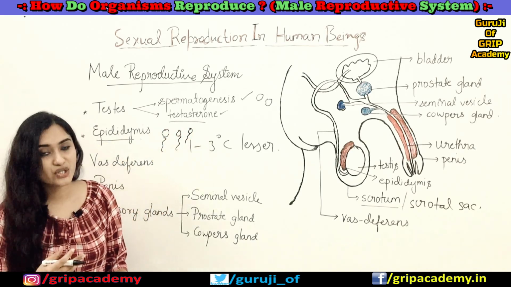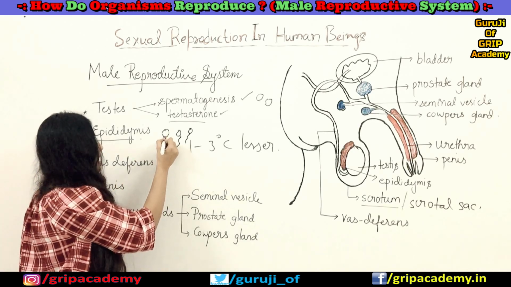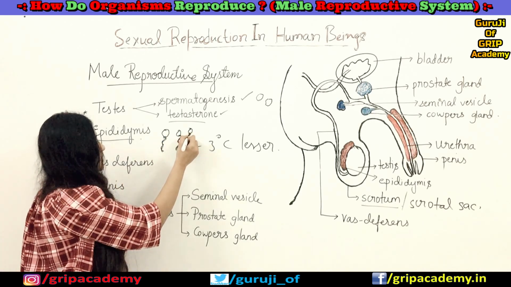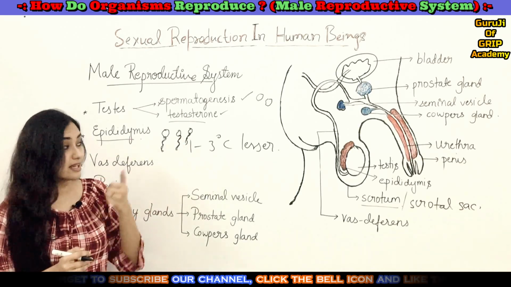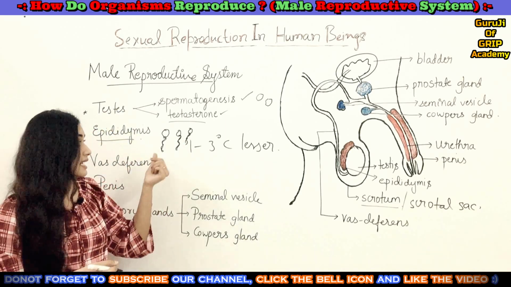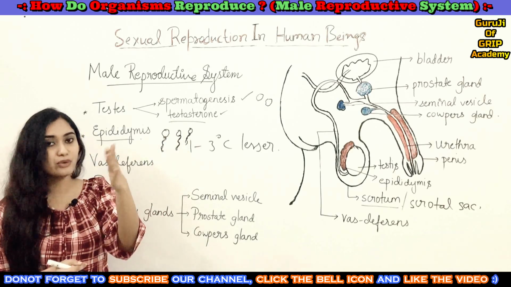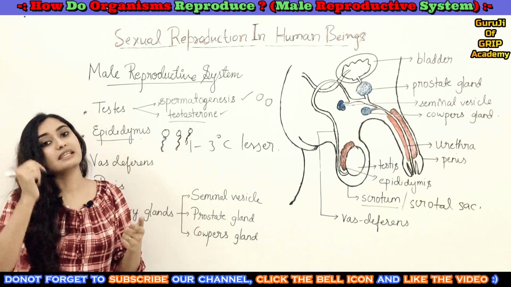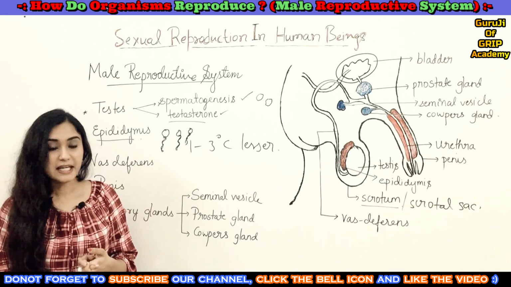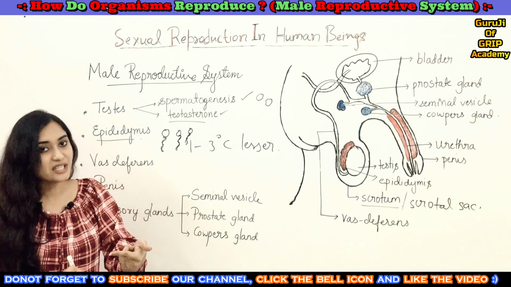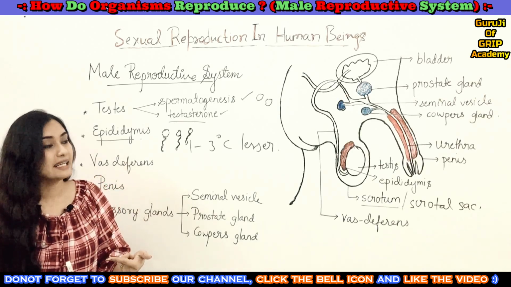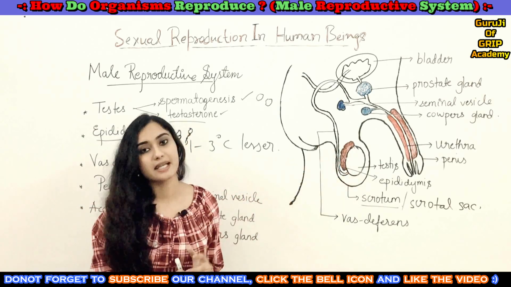They become mature and they also get a tail-like structure which helps in movement. When they go into the female tract, they need to move to reach the female gamete, so this tail is required. So they become matured and develop motility in the epididymis.